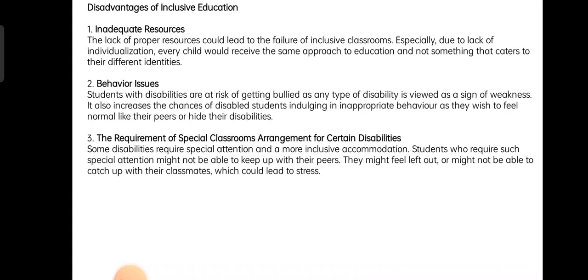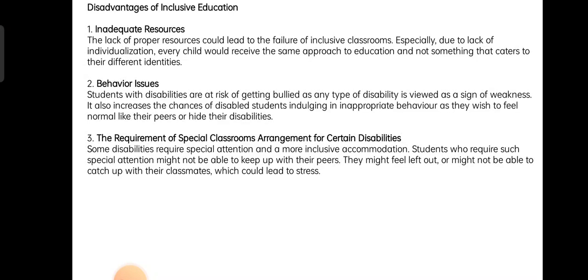So what may be the disadvantages? What may be the disadvantages of inclusive education? The first one is inadequate resources. Yes, exactly, inadequate resources, because this type of children need more resources. Each disabled child needs different resources. The lack of proper resources could lead to the failure of the inclusive classroom, especially due to lack of individualization. Every child would receive the same approach to education and not something that caters to their different identities.